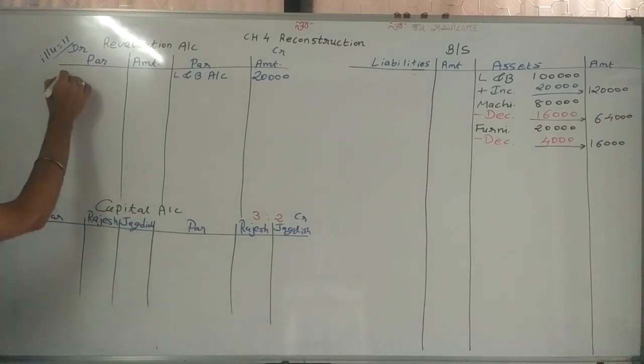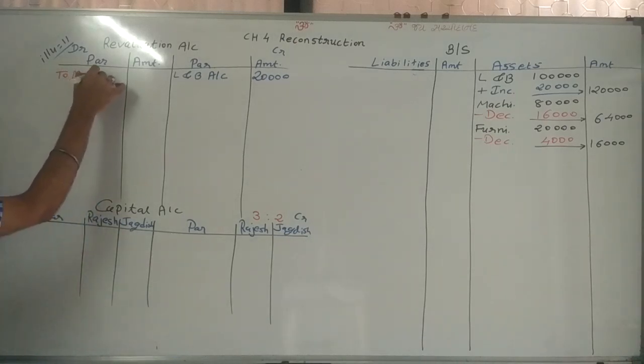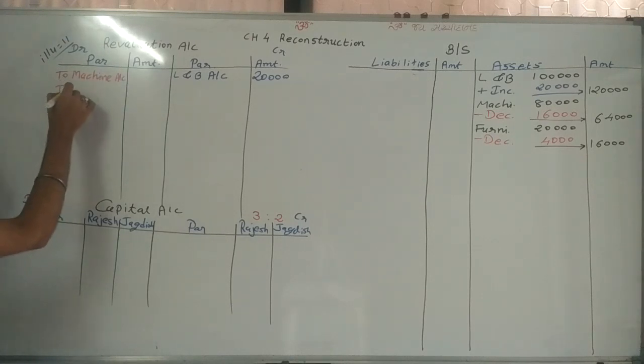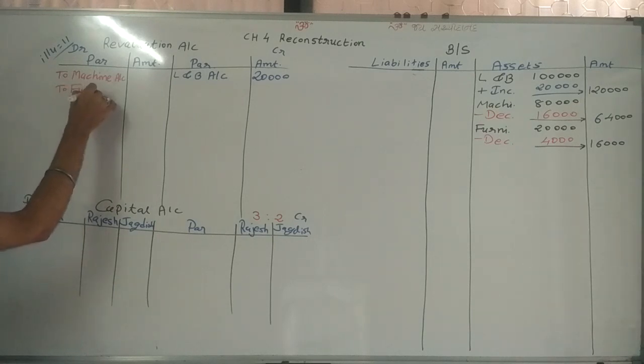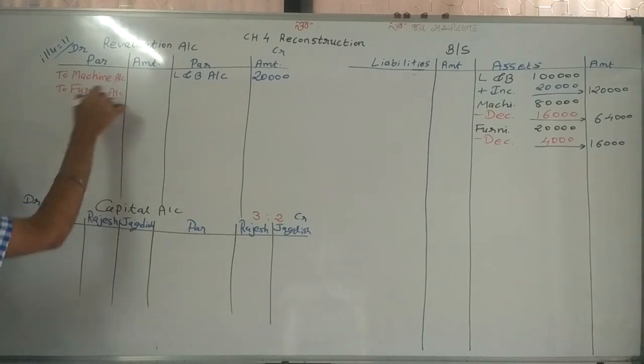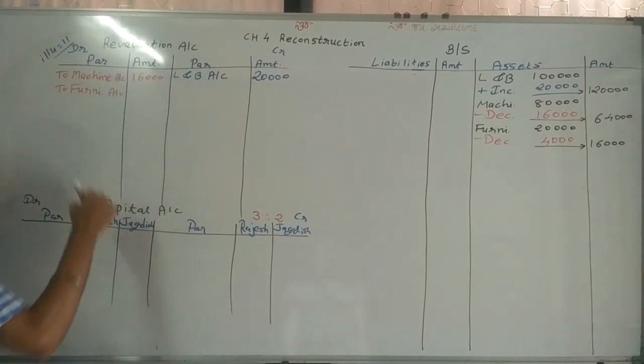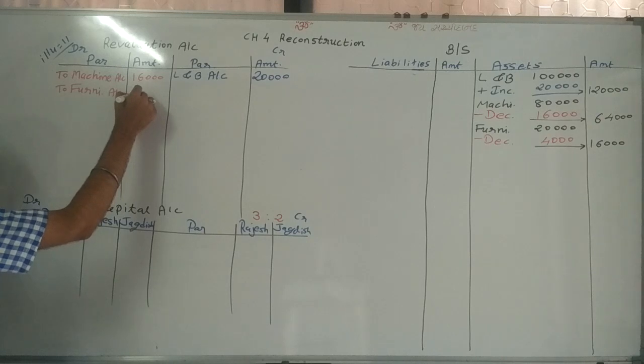So, machine account to machine account. Same way, sir, to furniture account. Machine account 16,000 and furniture account 4,000.